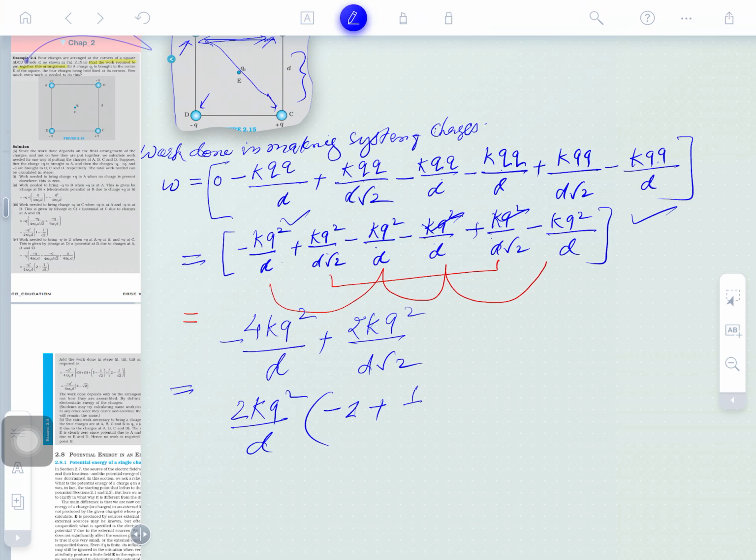So here will be 2, or here will be 1 only, 1 by root 2. So it shall be minus 2 root 2 and plus 1.